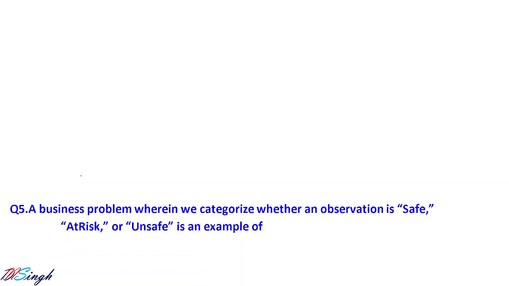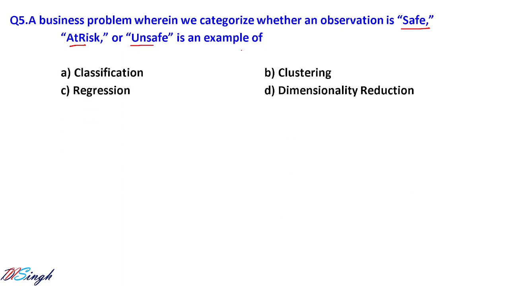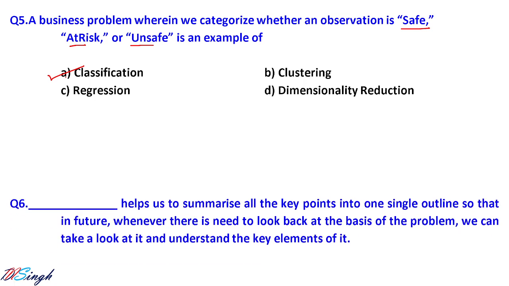Okay, let us move to question number 5. A business problem wherein we categorize whether an observation is safe, at risk, or unsafe is an example of classification, clustering, regression, or dimensionality reduction. So actually what you are doing is dividing the data into classes like safe, unsafe, or at risk. So that is an example of classification here.